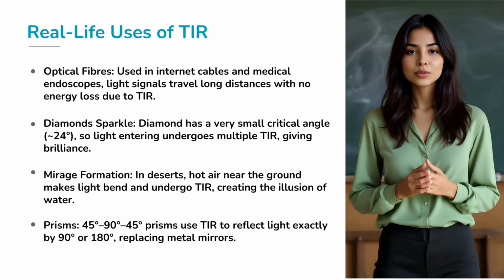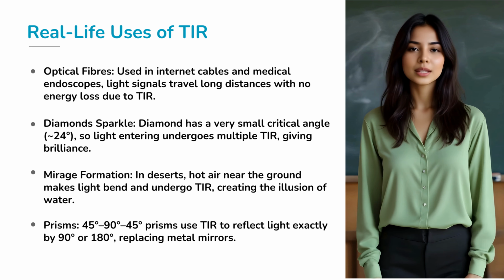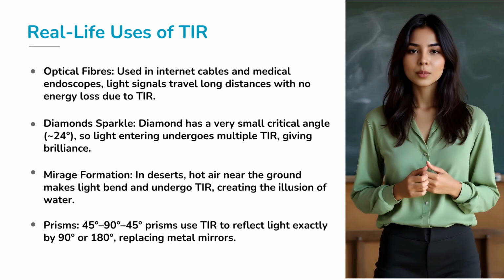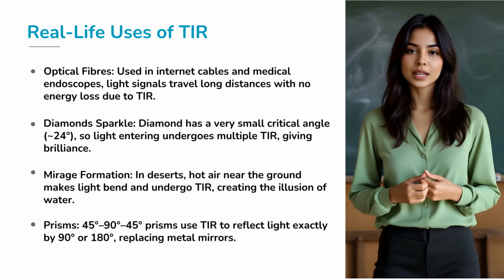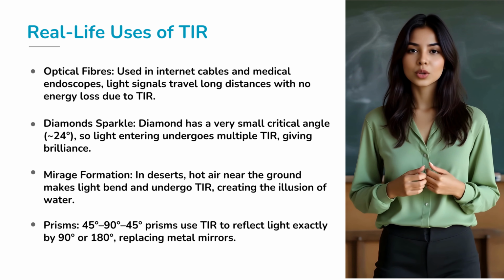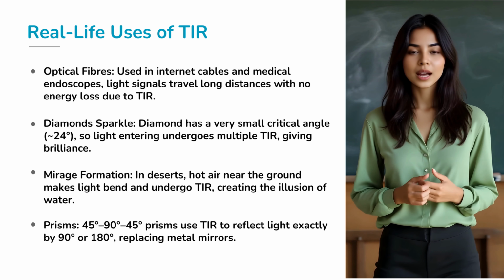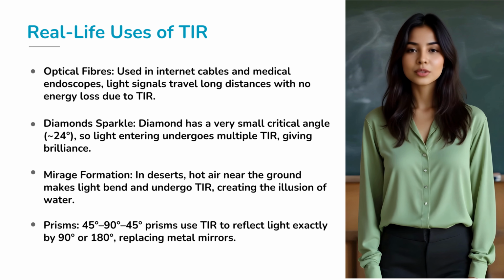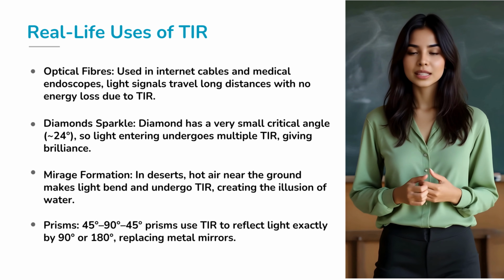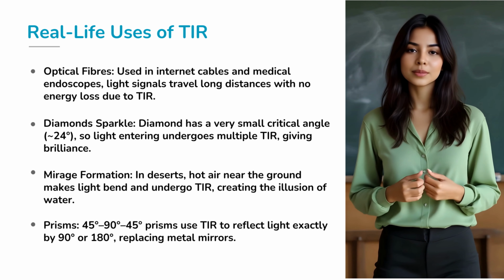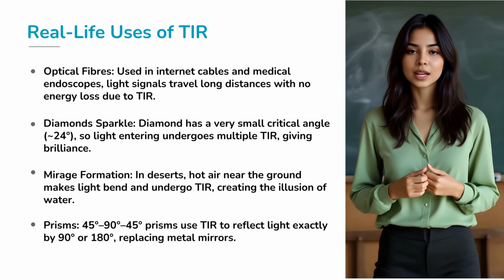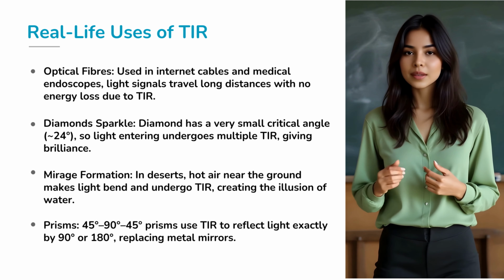Then there's the phenomenon of mirages. On a hot day, the air near the ground is less dense than the air above. Light from the sky bends and eventually undergoes total internal reflection, making the ground appear like shimmering water. Finally, prisms and instruments like periscopes, binoculars, and cameras use total internal reflection to reflect light exactly by 90 or 180 degrees, giving us sharp, distortion-free images without using silvered mirrors. Clearly, total internal reflection isn't just a textbook idea, it's a principle shaping both nature and technology.